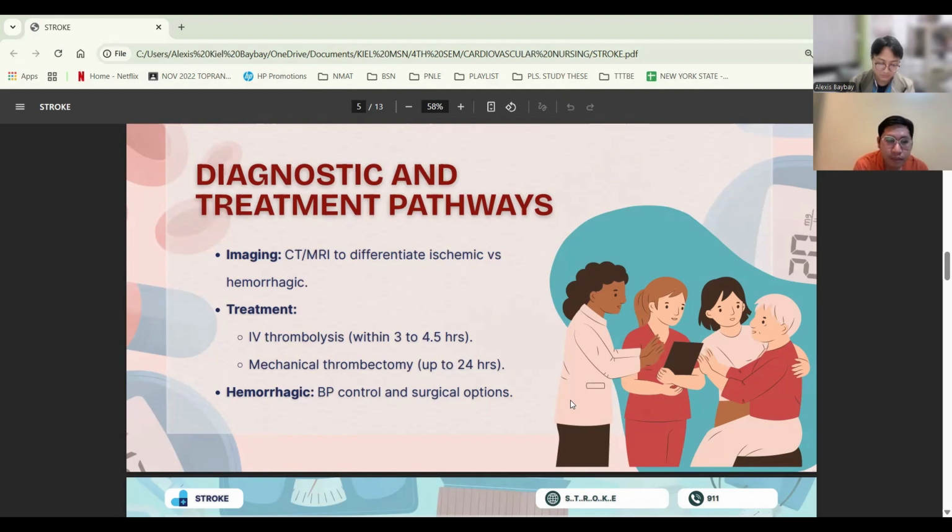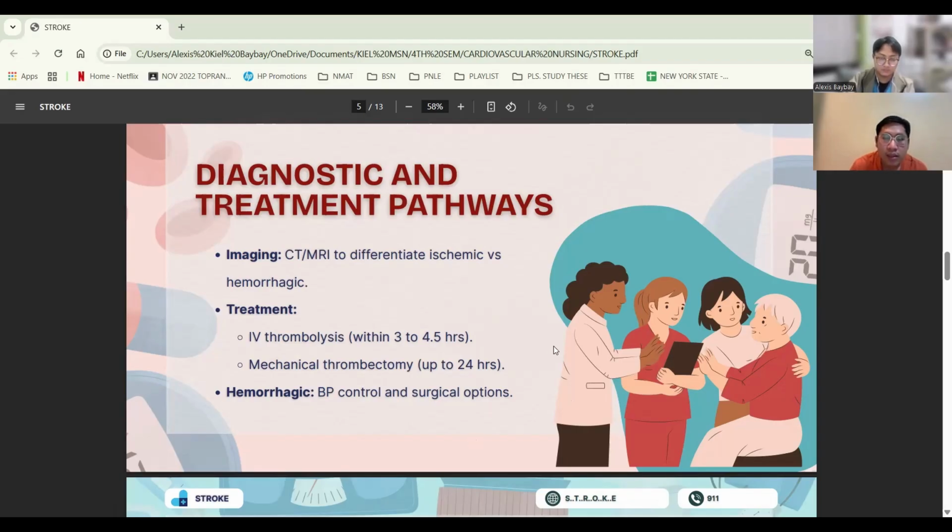For the hemorrhagic stroke, treatment focuses on blood pressure control and surgical options. Also, reversal of anticoagulants if applicable, and possible surgical intervention to relieve pressure and remove clots.